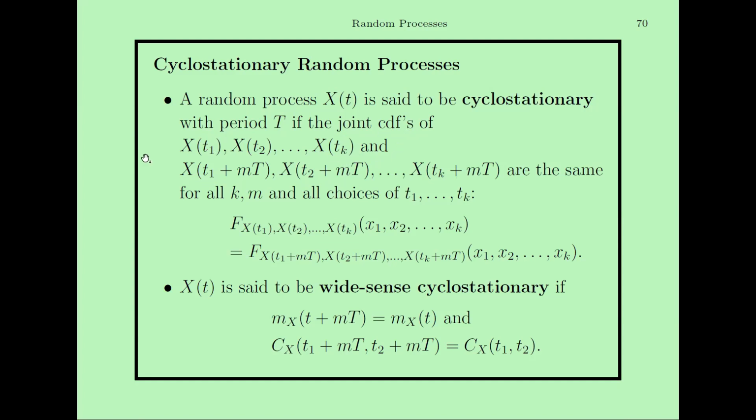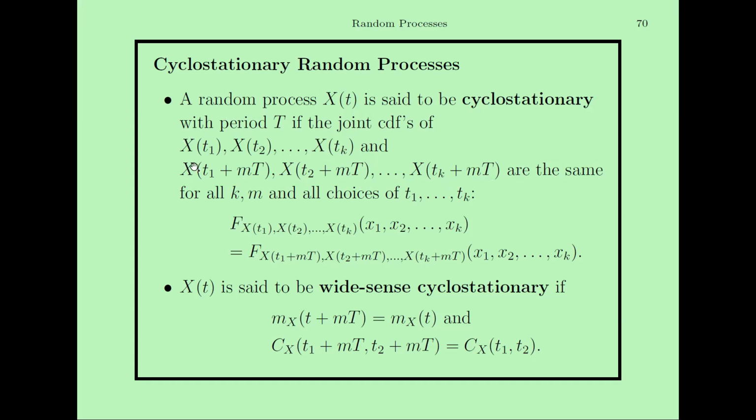So consider the joint cumulative distribution function of these random variables, and the joint distribution if t1 is shifted by an integral multiple of capital T, t2 is shifted to t2 plus mT, and similarly tk is shifted by mT, where M is an integer and T is the period.